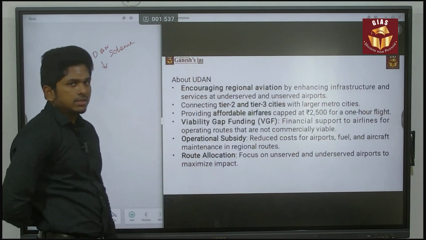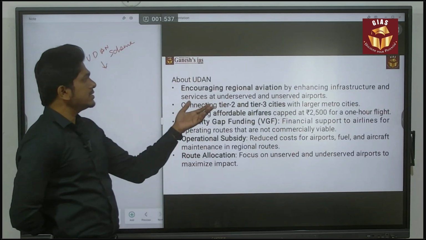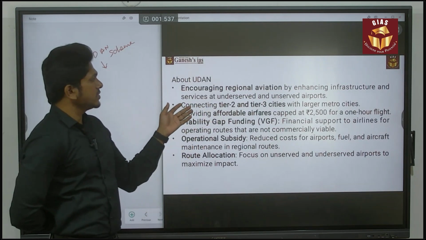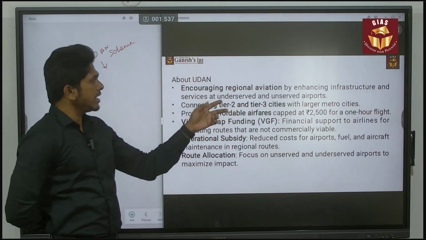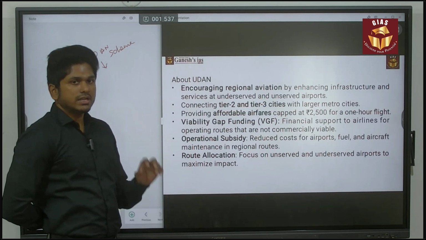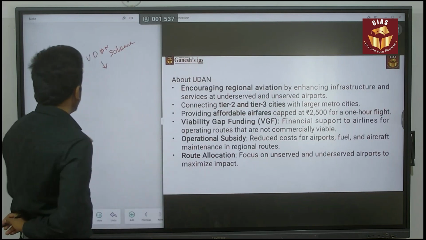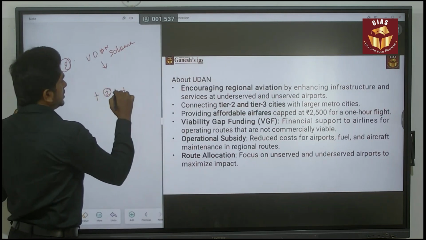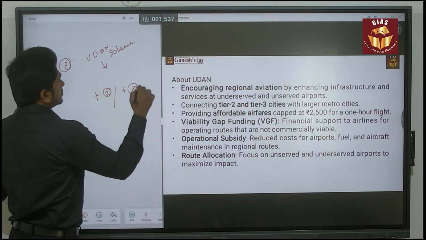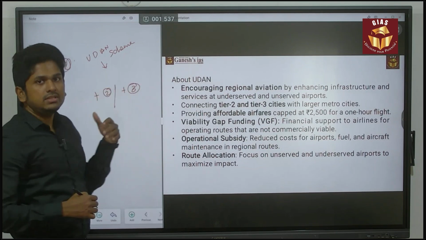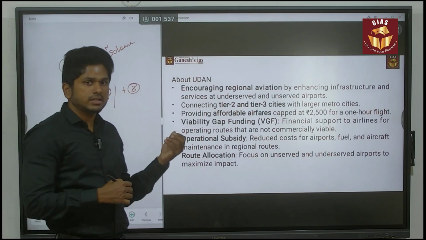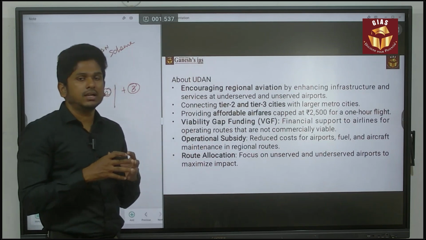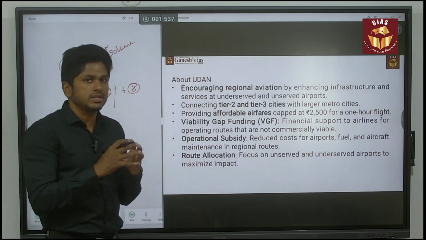Here it is focusing on encouraging regional aviation by enhancing the infrastructure and services at underserved and unserved airports. So that is the major thing. It is mainly focusing on the tier 2 and tier 3 cities. In that way, it is trying to cover the regions that are unconnected, underserved and unserved.